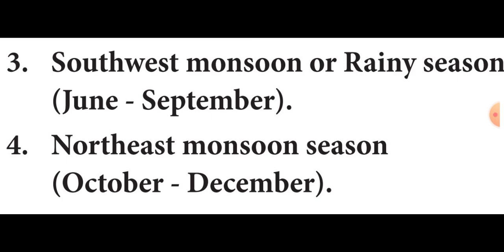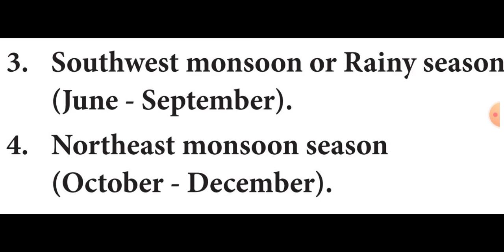The winter season occurs from which month to which month? January to February. The summer season occurs from March to May. The southwest monsoon occurs from June to September.